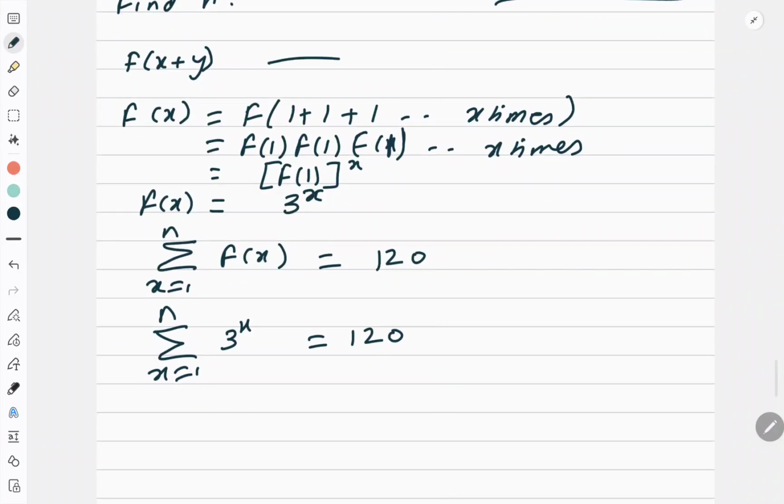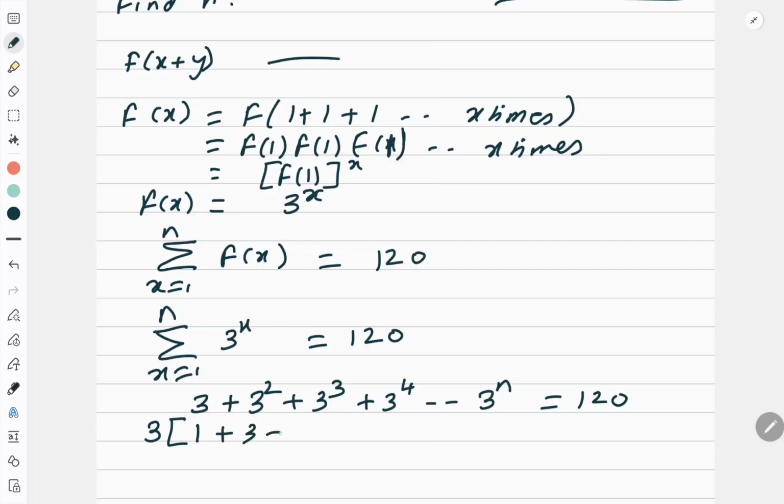Correct. Now this is summation. What is the meaning of summation? Put x is equal to 1. So 3 plus 3 square plus 3 cube plus 3 to the power 4 up to 3 to the power n is equal to 120, which is nothing but a GP. Right? If you take 3 common, it becomes a perfect GP. So 3 times (1 plus 3 plus 3 square up to 3 to the power n minus 1) is equal to 120.